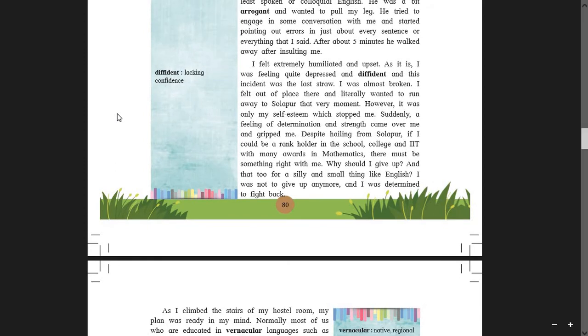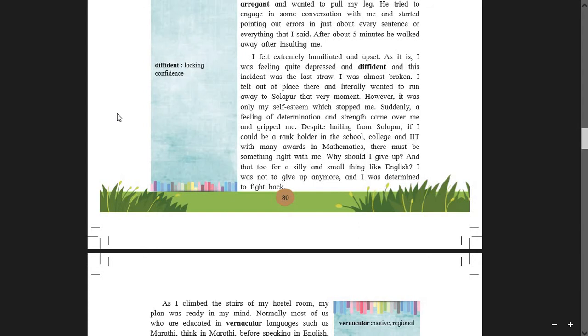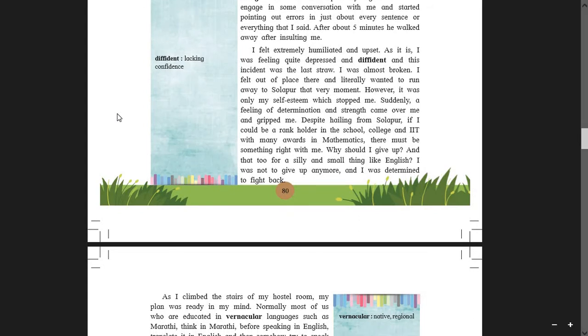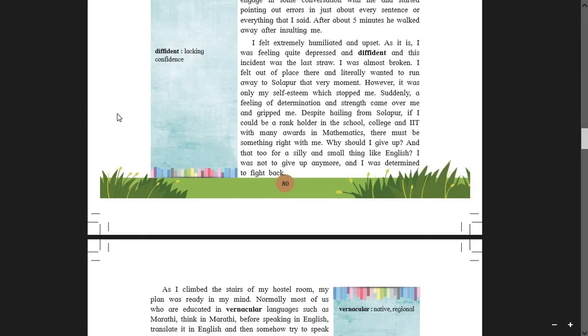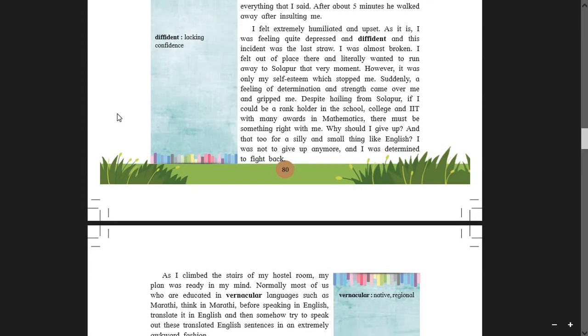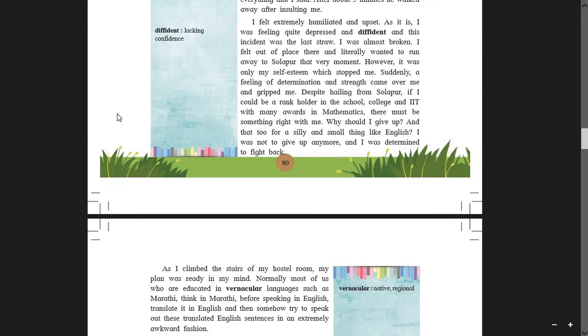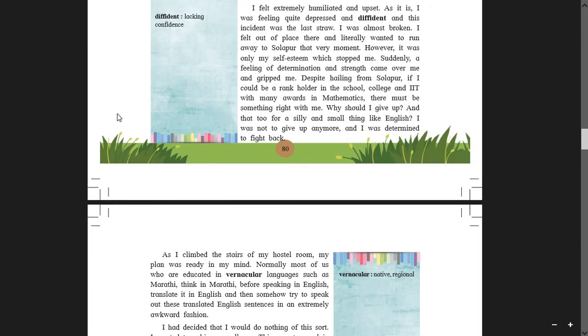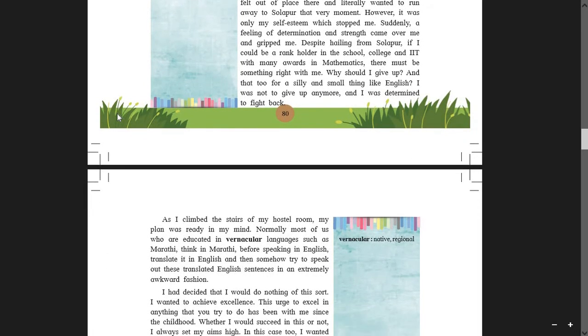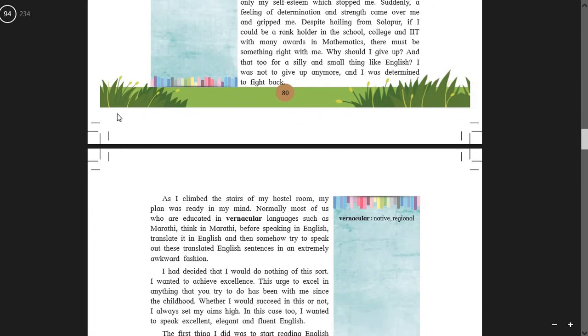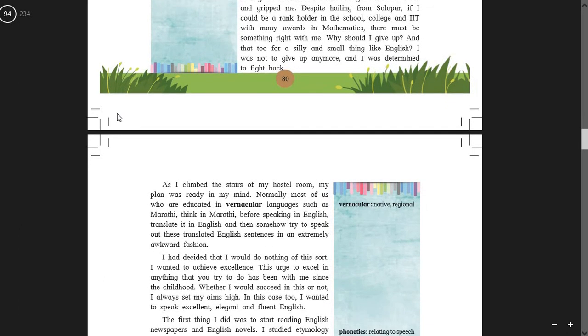Now proceed. Now the thought is coming to the writer's mind, why should I give up? And that too for a silly and small thing like English? I was not to give up anymore. I was determined to fight back. This quality is very important in life. Determined to fight back. As I climbed the stairs of my hostel room, my plan was ready in my mind.